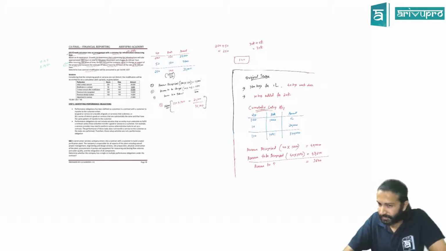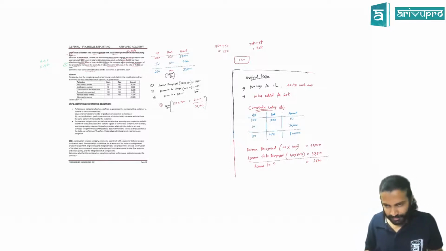If it is not making a separate contract, then you have to see if the modification is made for separate goods or services. If it is for separate goods or services, then you have to cancel the old one and totally make a new one. And if it is for the same type of goods or services, then we still have to adjust the pre-existing arrangement by taking the average.